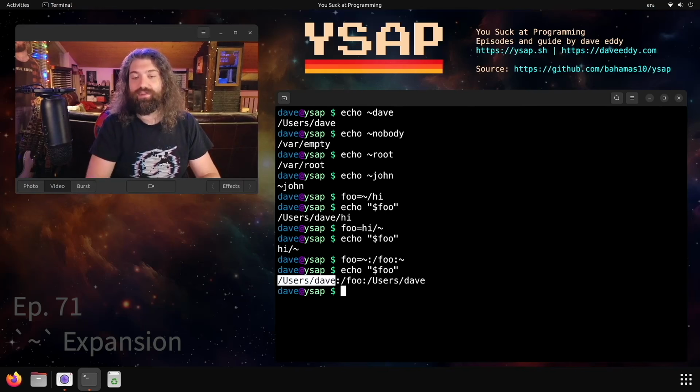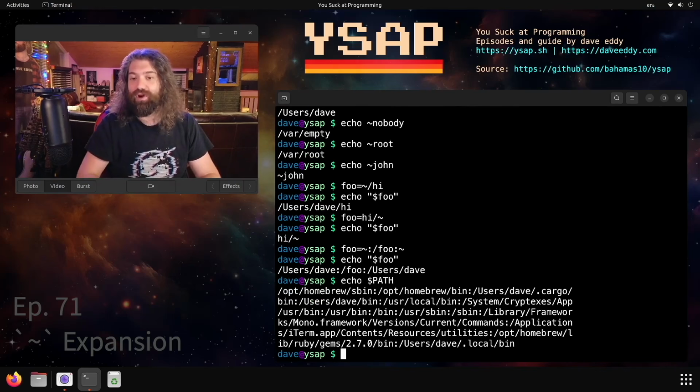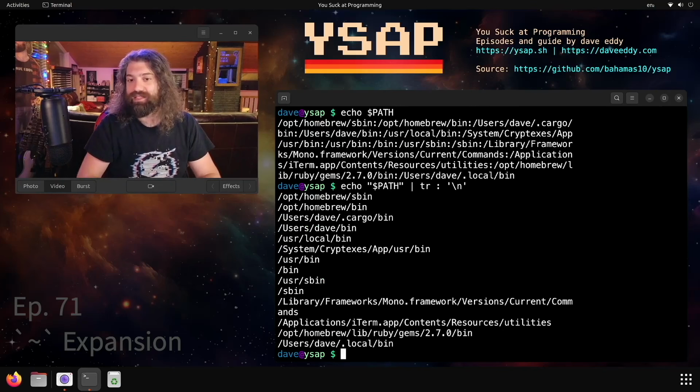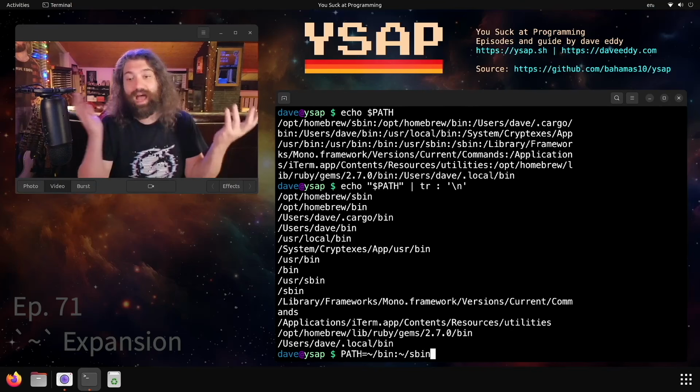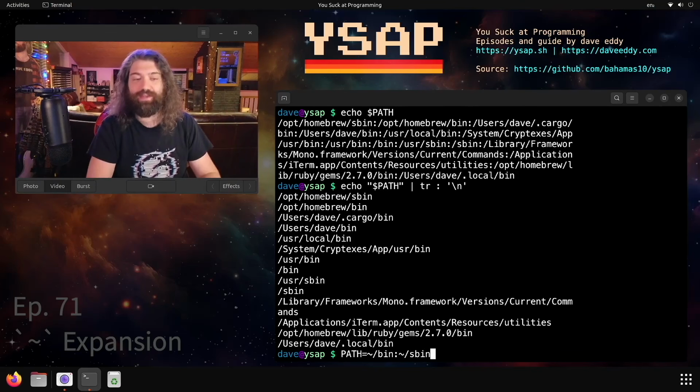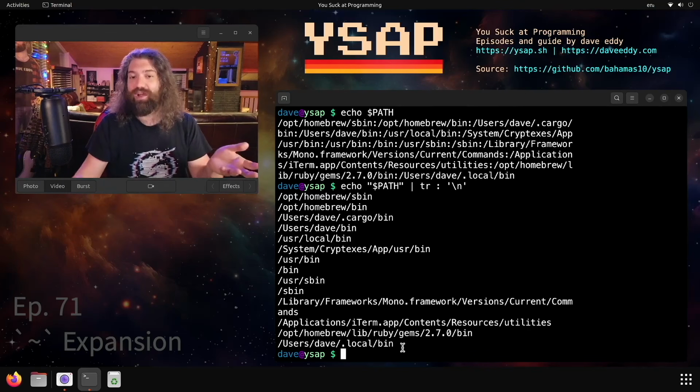This is useful if you've ever modified variables like PATH on your machine, which tells it the path of where all your executables are. They're separated by colons, and this is why it's useful, because you can make a path variable and it will expand the tildes after the colon, because this is just common. This is just something you see a lot. Here they are separated by new lines, a lot easier to read that way. But this is useful if I want to do like path equals bin, colon, sbin. I could do something like that. I'm not going to run that. That'll make things a little bit weird over here, but that's why it works that way.